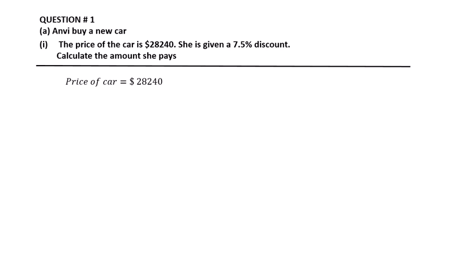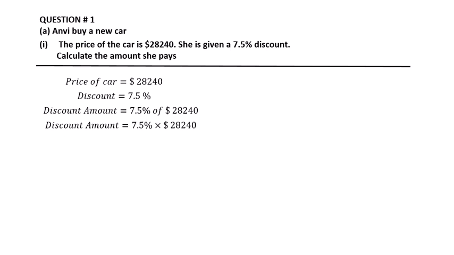The price of the car is $28,240 and the discount is 7.5%. Discount amount calculate is 7.5% of the total amount.